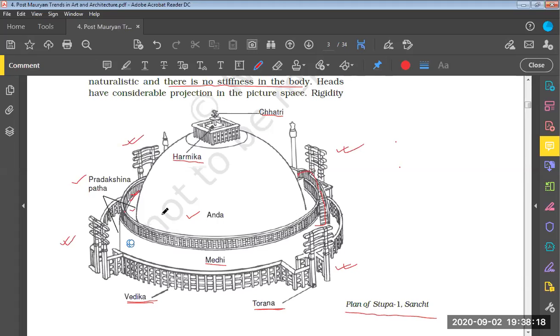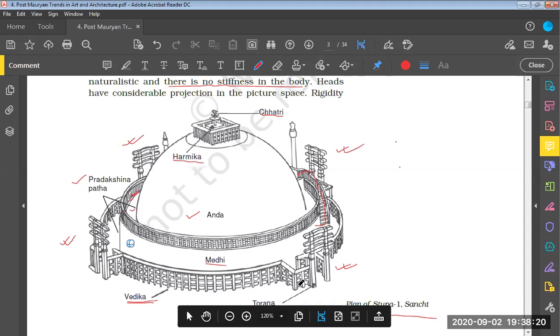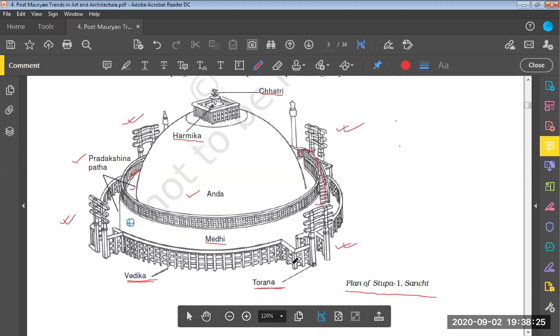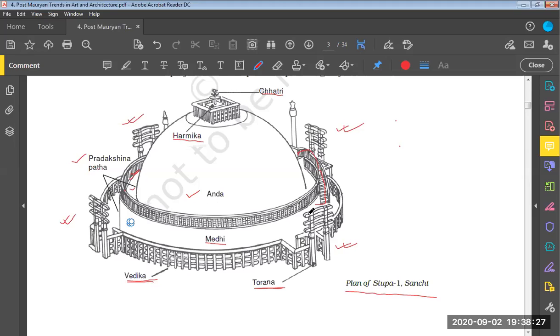So this is a unique trend at Sanchi. And then we have Toranas. Toranas are the gateways, and there are gateways in all four cardinal directions. It shows that Buddhism is open, or this particular place is open for everyone, irrespective of any restrictions. They do not place any restrictions on people who are willing to visit this stupa. It is open from all sides.